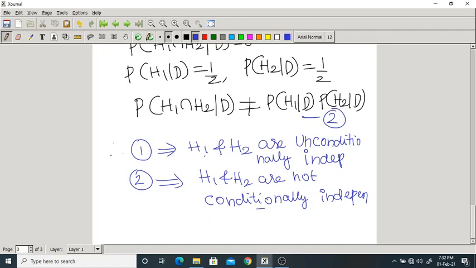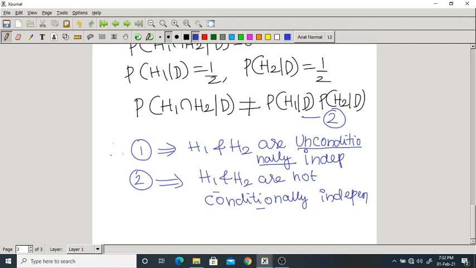Just because these two events are independent, it does not mean that they are conditionally independent. And the reverse may also be true. Just because they are conditionally independent, it does not mean that they will be independent. Please make a note of this. Unconditionally means normal independence.